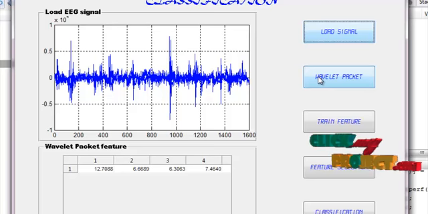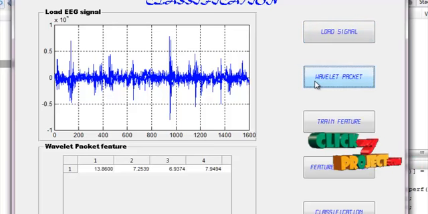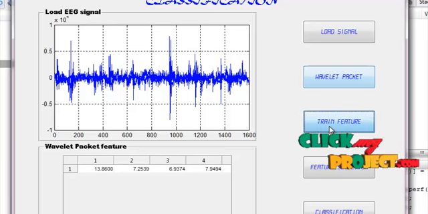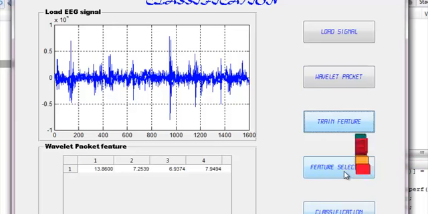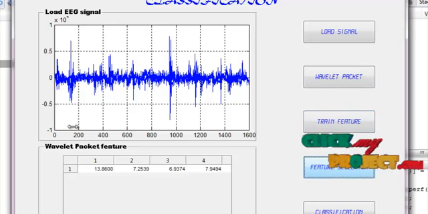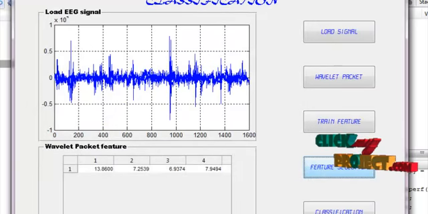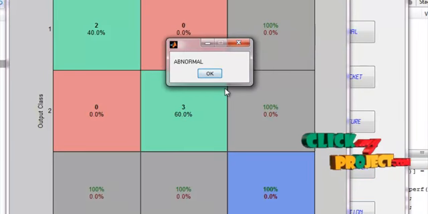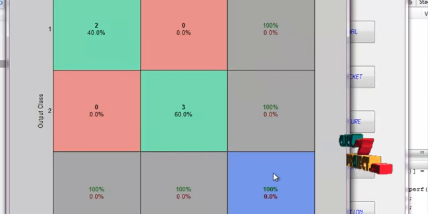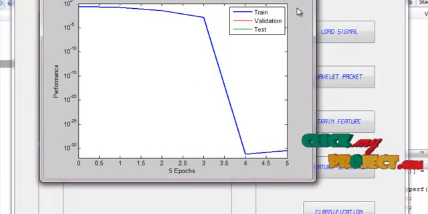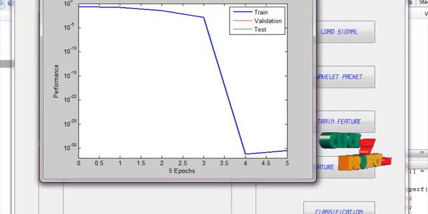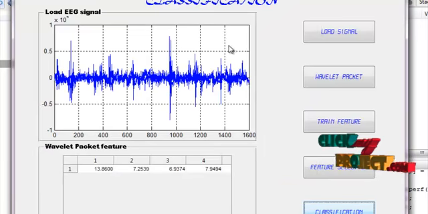Extract the features by using the wavelet transform, and then it is the feature of the given loaded signal, and then train the features, and now select the features by using the GA algorithm, and this is the performance graph of the GA algorithm. Then now go to the classification process. Now that signal is an abnormal signal, and the classifier gives the answer with 100% accuracy, and then it is the performance graph of the RBF classifier. Then we close the button to exit the process.